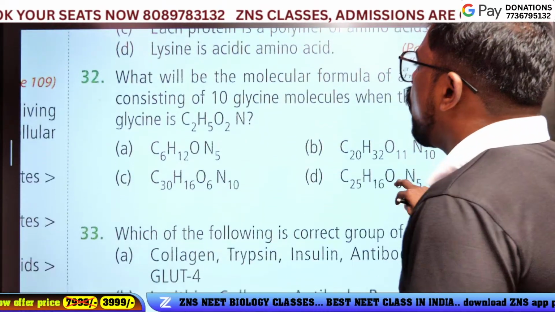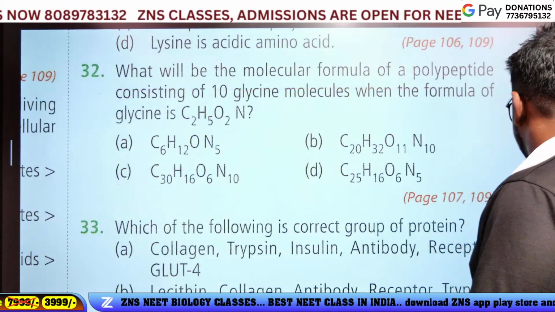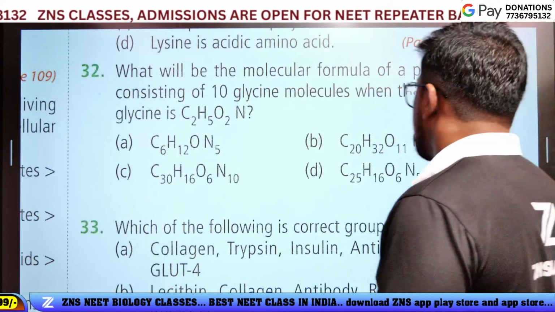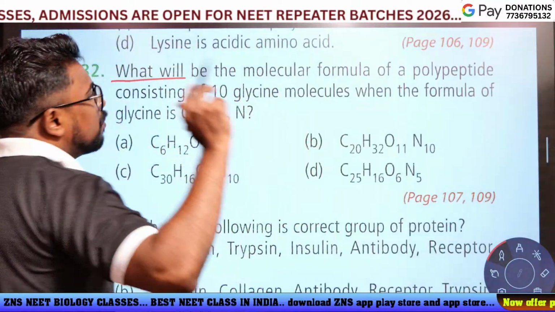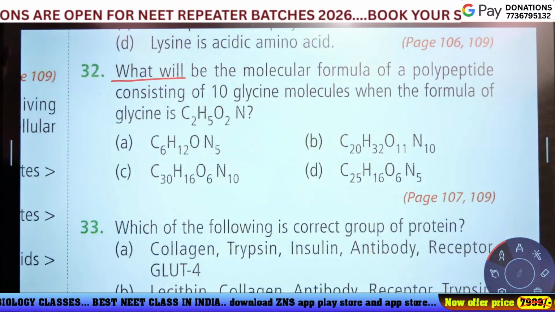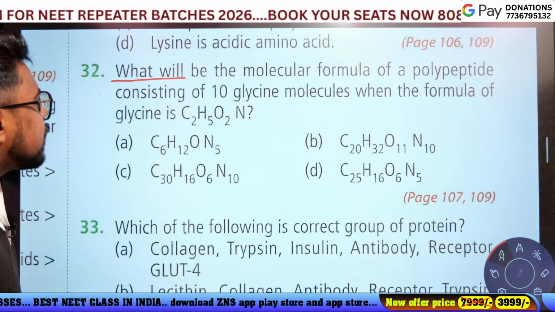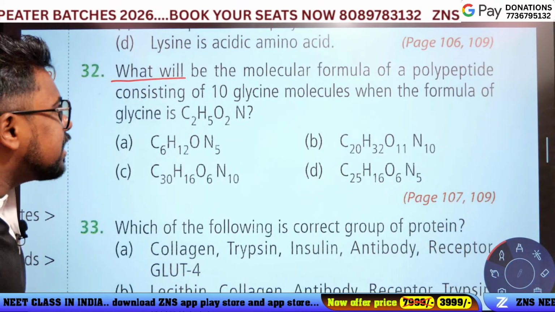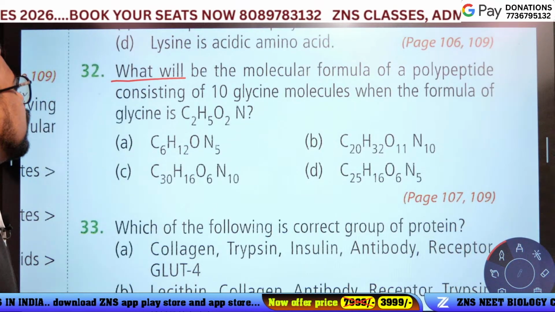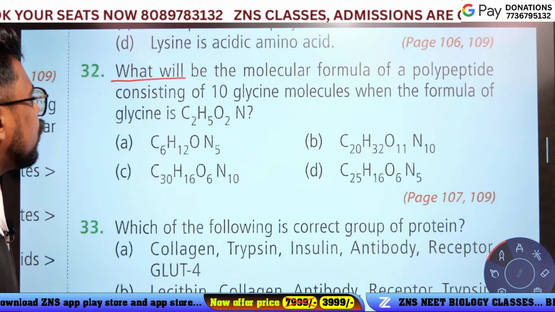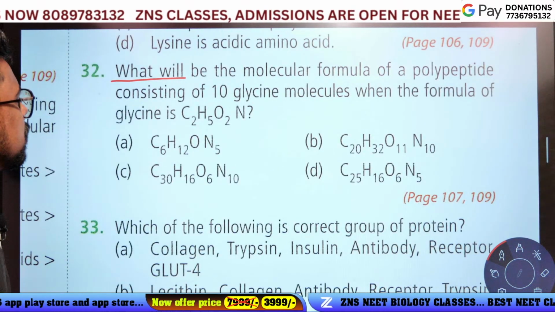The next question. What will be the molecular formula of the polypeptide consisting of 10 glycine molecules, when the formula of glycine is C2H5O2N?